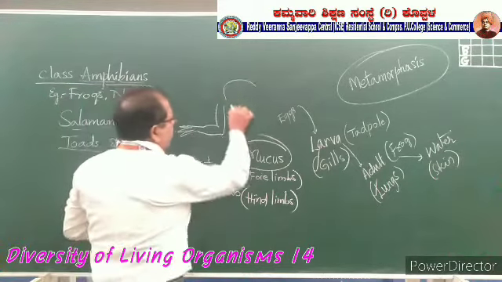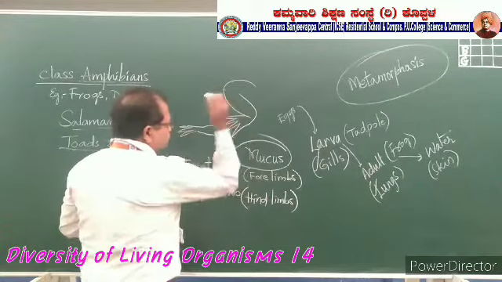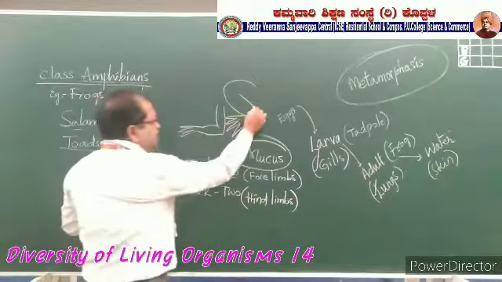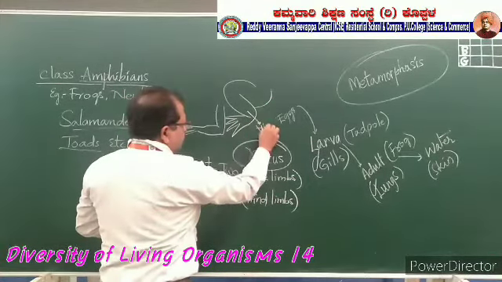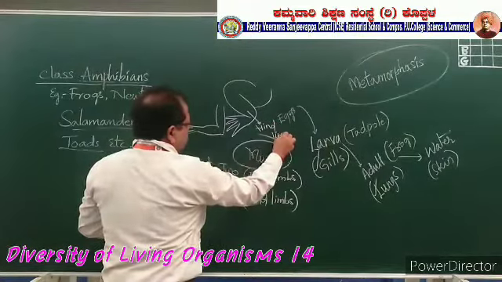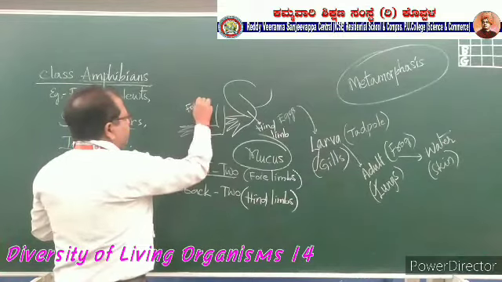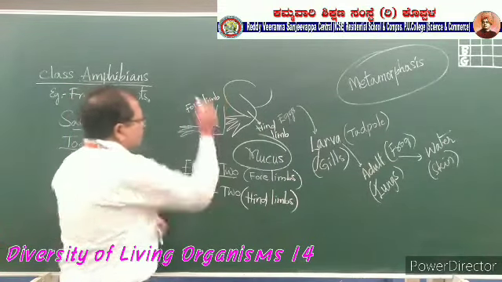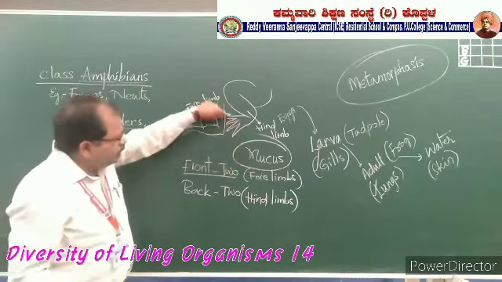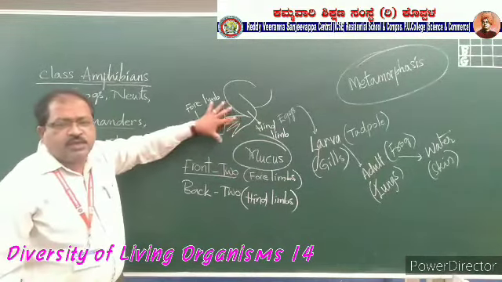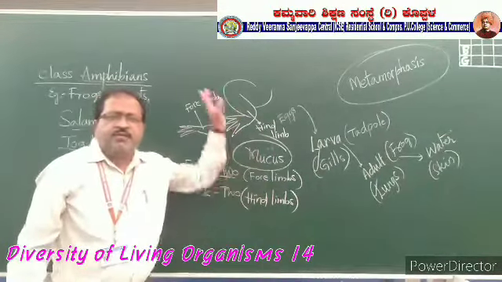And when you go for the back limbs of the frog, this is the hind limb, and this is the forelimb. In the forelimb only 3 digits are presented. In the hind limb there are 4 digits presented here. This is a different characteristic for the amphibians.